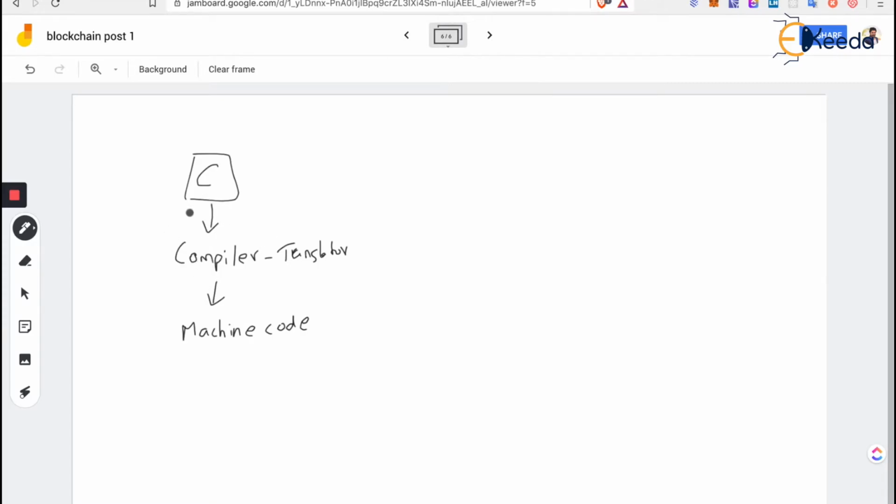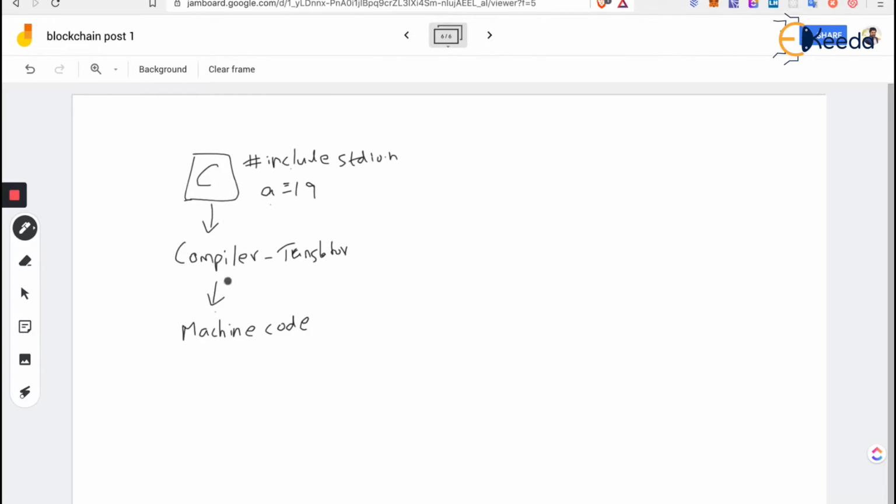Now, what do I mean by human readable language to machine readable language? Let's say in C you write #include <stdio.h>. You know what this #include stdio means, but the machine does not. Even more, when you create a variable, let's say a is equal to 19, what is the meaning of a? It is not understood by the machine directly.